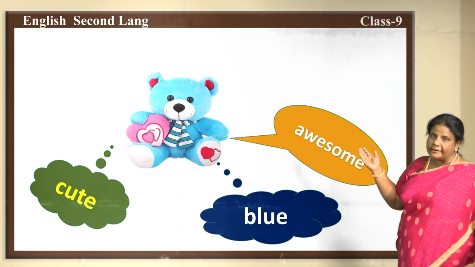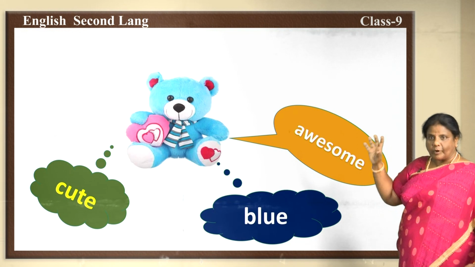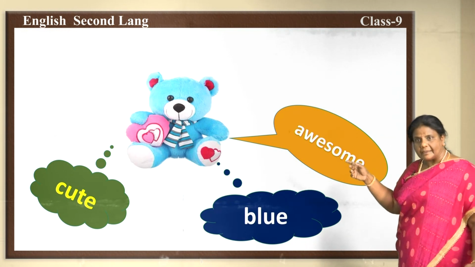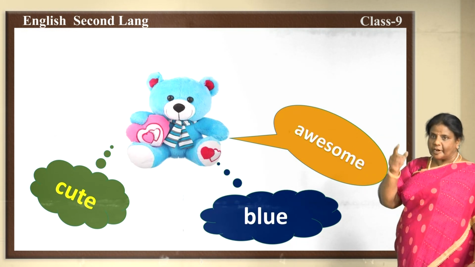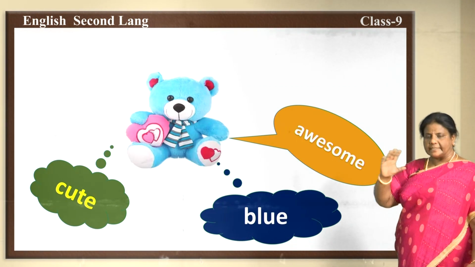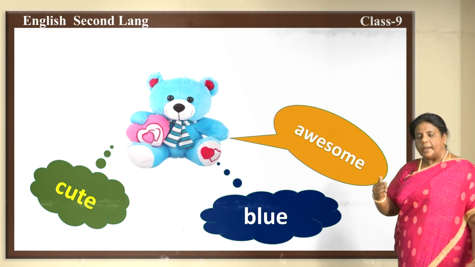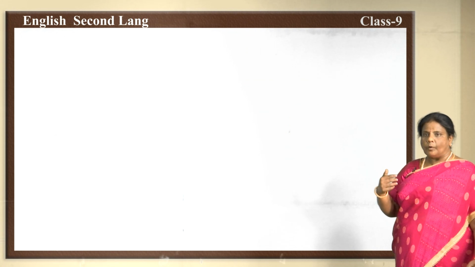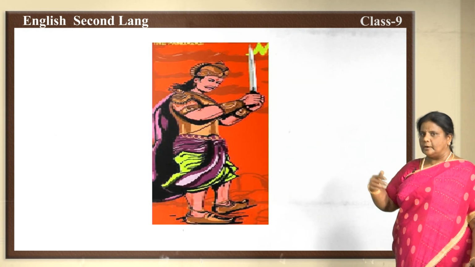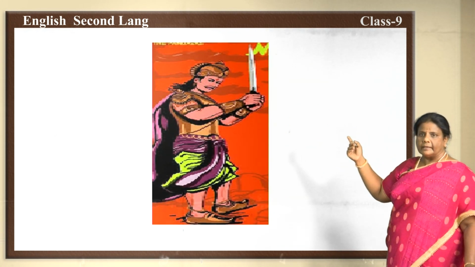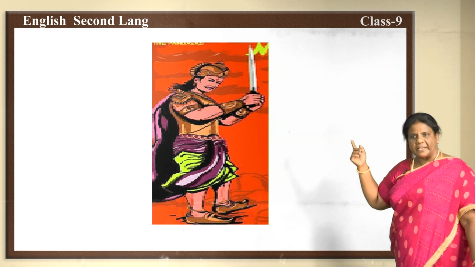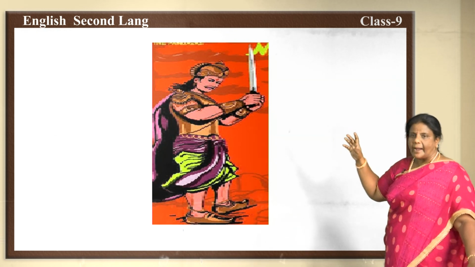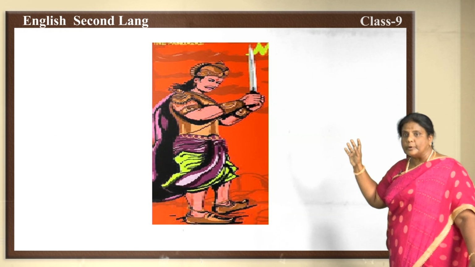Is it clear, children? Now is it clear what is adjective of quality? Yes. Now after knowing this, you have come to know what is the adjective of quality. Now let's move on to the next. Now you have got a task to do. Look at the picture, children, and can you make out whose picture it is? It's a picture of one of the Pandava brothers, that is Nakula.